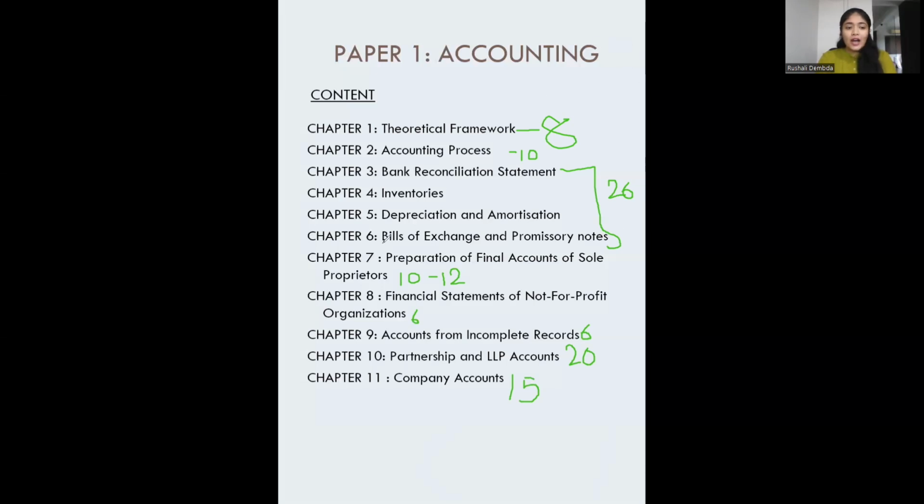Yeah. So let's just go through the particular topic. We are going to start with the theoretical framework, and I'll give you a little brief insight of the chapter and how all things work. Or we'll start with the first chapter. Okay. Let me stop the annotation. Give me 1 second.